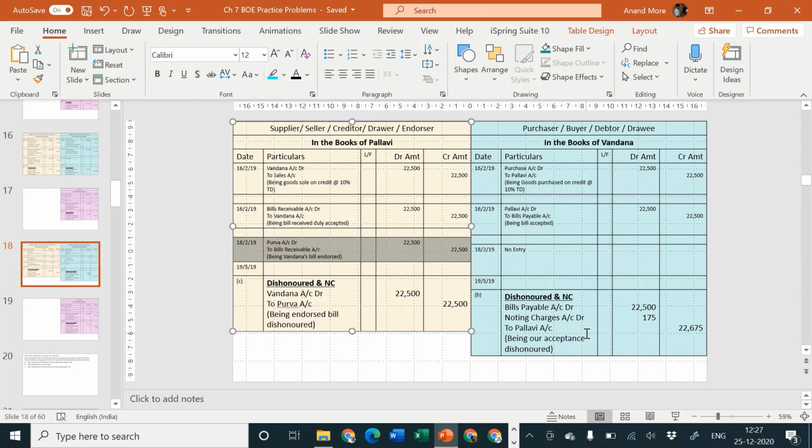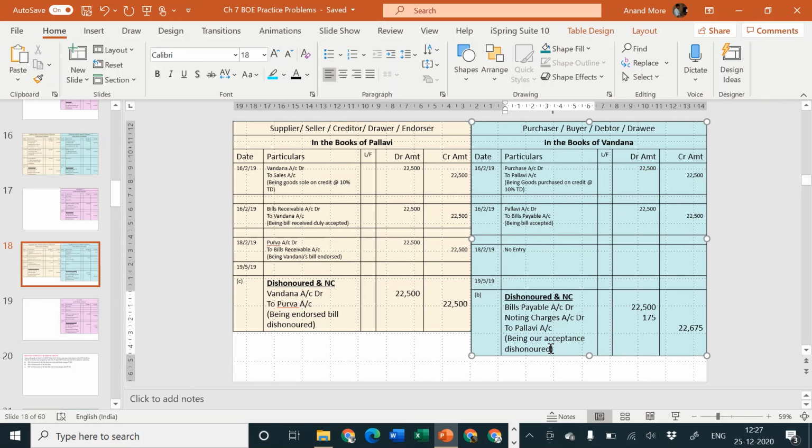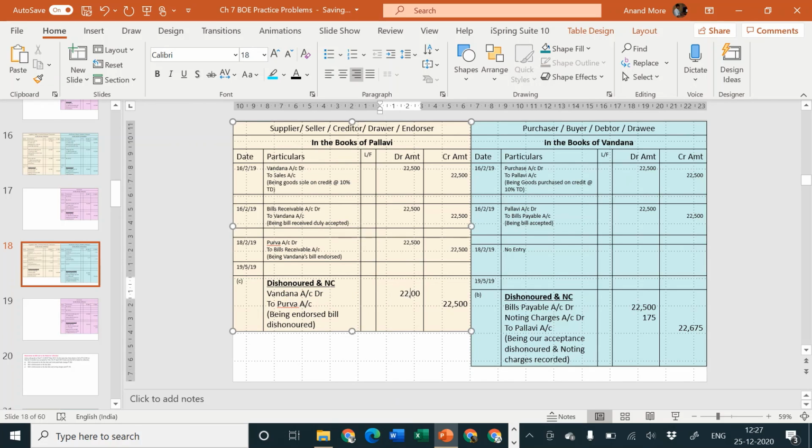Number one, because of dishonoring the bill of rupees 22,500. Number two, because of noting charges paid by Purva. So being our acceptance dishonored and noting charges recorded. And Pallavi will specify Vandana is my debtor by rupees 22,675 and Purva is my creditor by rupees 22,675.